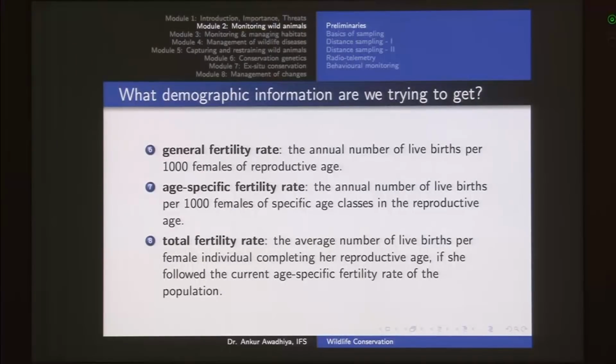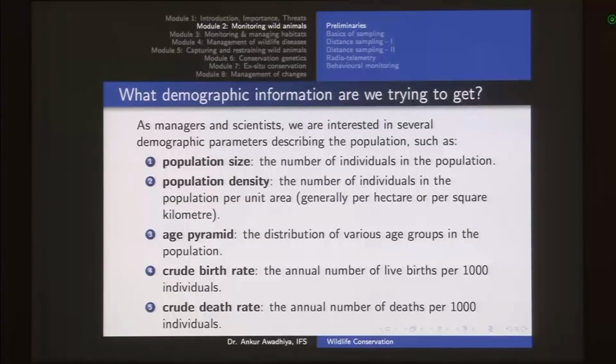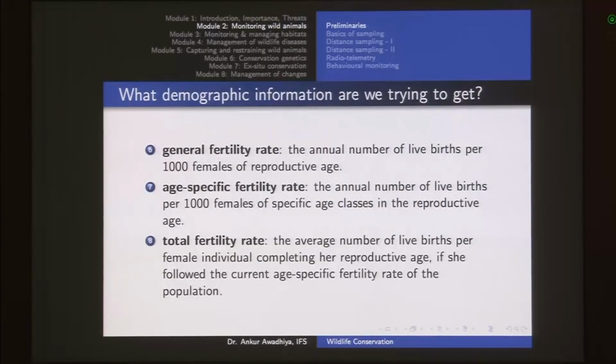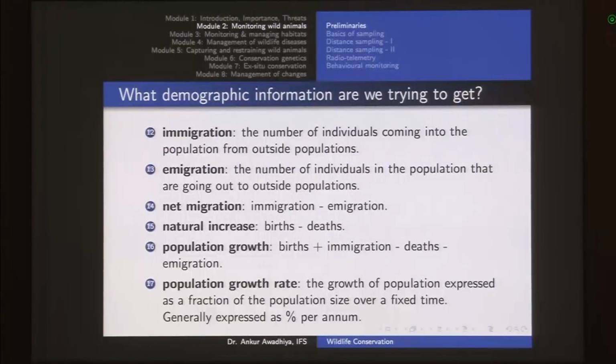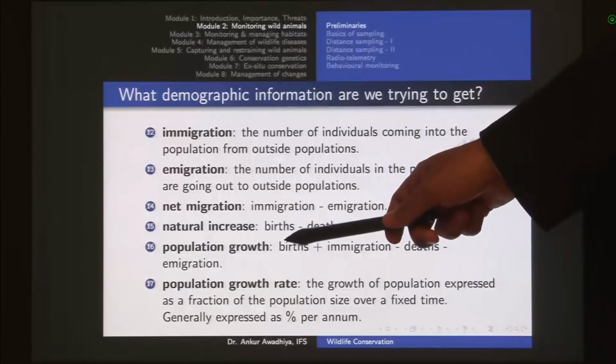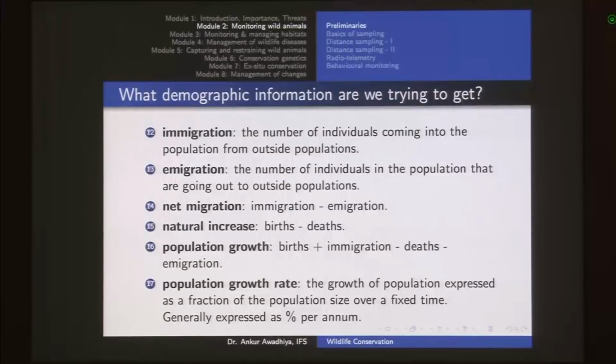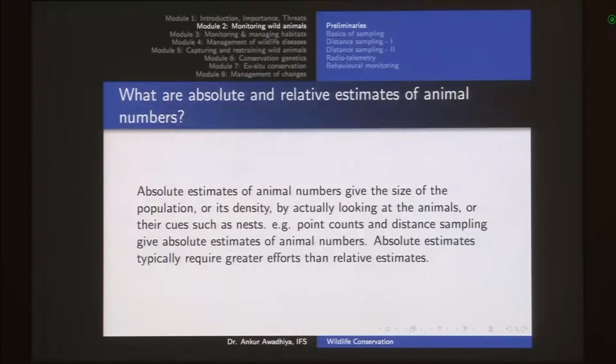Whereas in the case of other factors, so for instance when we talk about the crude birth rate, it is the number of live births per 1000 individuals, but in the case of juvenile mortality rate we are talking about 1000 live births. Next we had immigration, emigration, migration, then natural increase. Natural increase is birth minus death, and when you add your total migration, then it becomes the population growth. So it's birth minus death plus immigration minus emigration. Then we talked about the population growth rate, and then absolute and relative estimates of animal numbers.